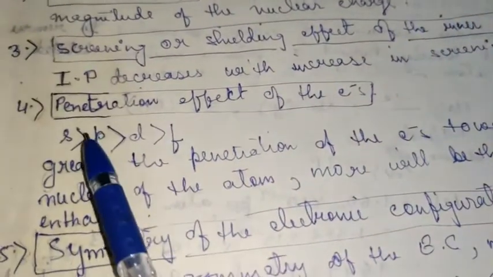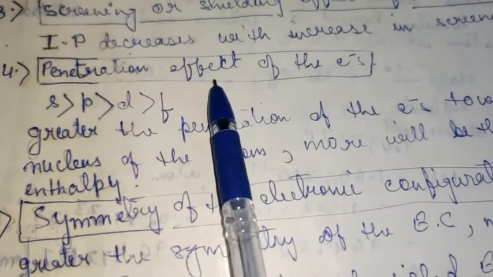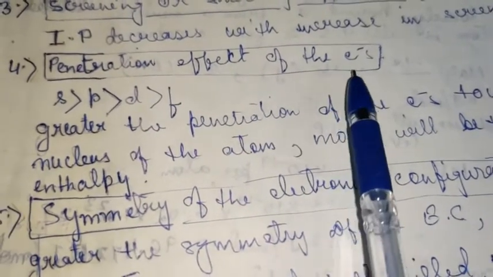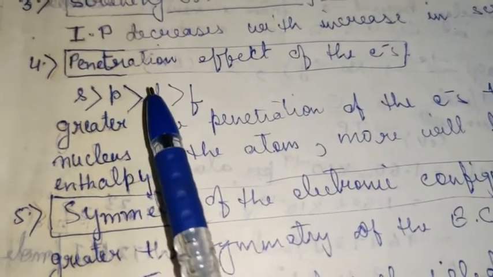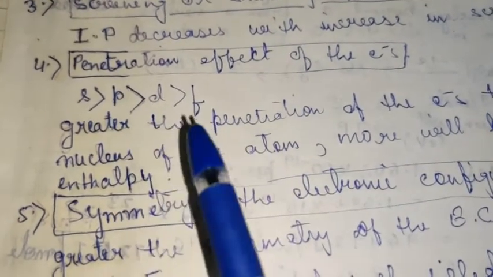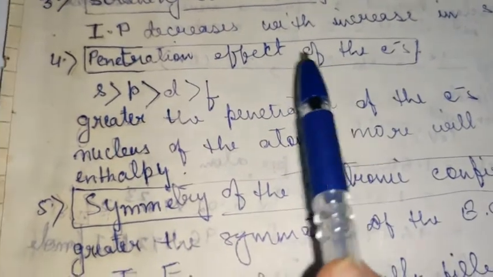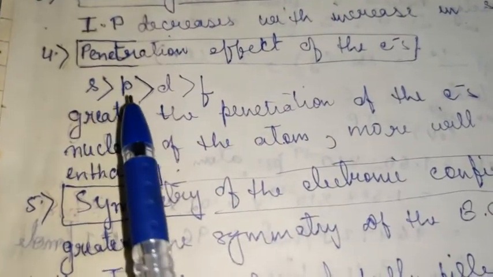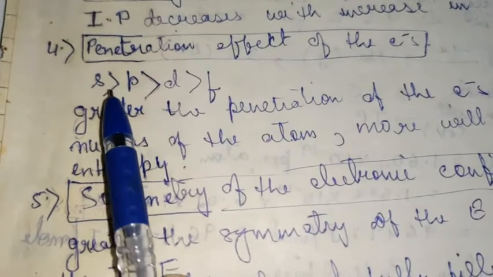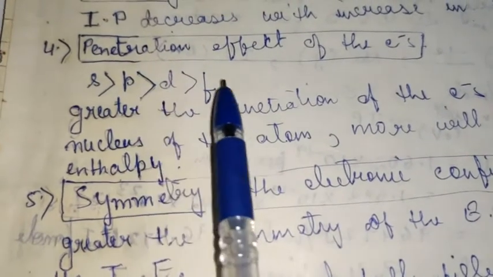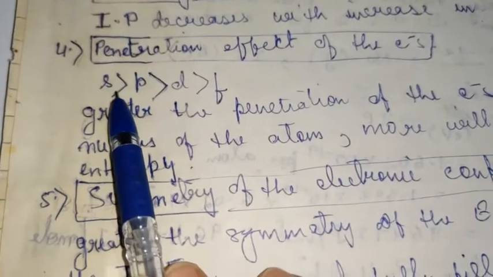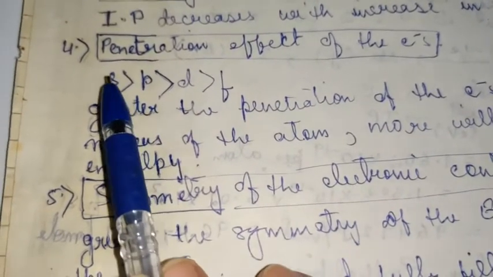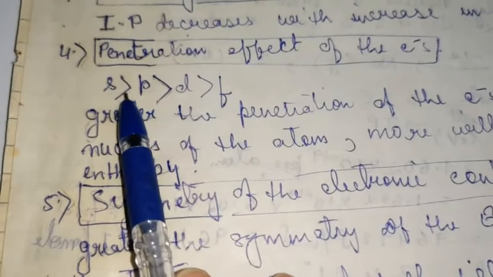Now coming to another very important effect, that is the penetration effect of the electron. If you have gone through Aufbau principle, the filling of electrons, you must have seen that in each case, when you enter into a new shell, the first electron goes to s, then p, then d, and at last it goes to f. So what happens? s is the most penetrated subshell, that is, it is nearest to the nucleus, right?